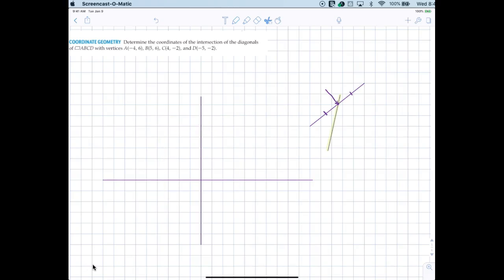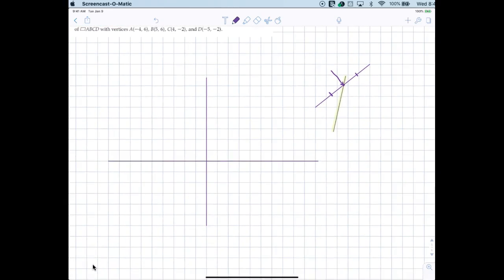All right, here we go. -4, 6. 1, 2, 3, 4, 1, 2, 3, 4, 5, 6 is here somewhere. 5, 6. 1, 2, 3, 4, 5, 6. 4, -2. And -5, -2. All right, so let's look at this real quick.